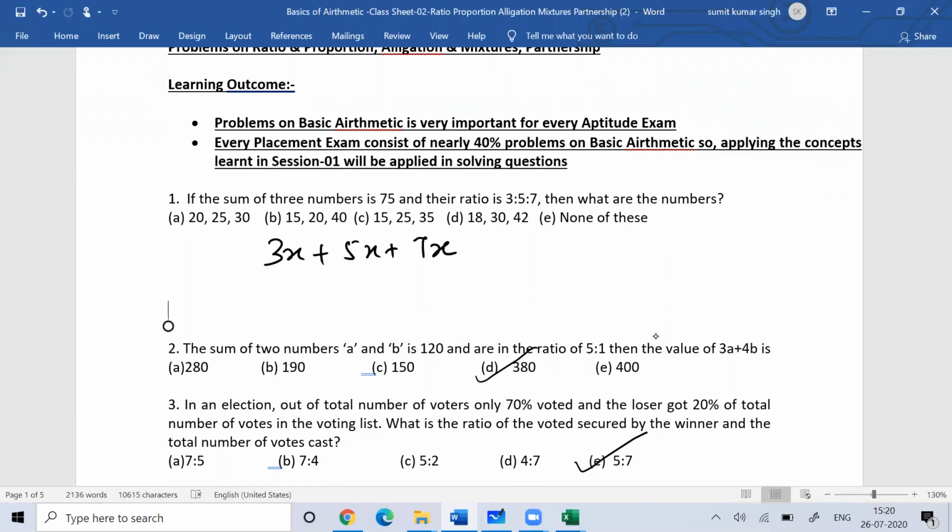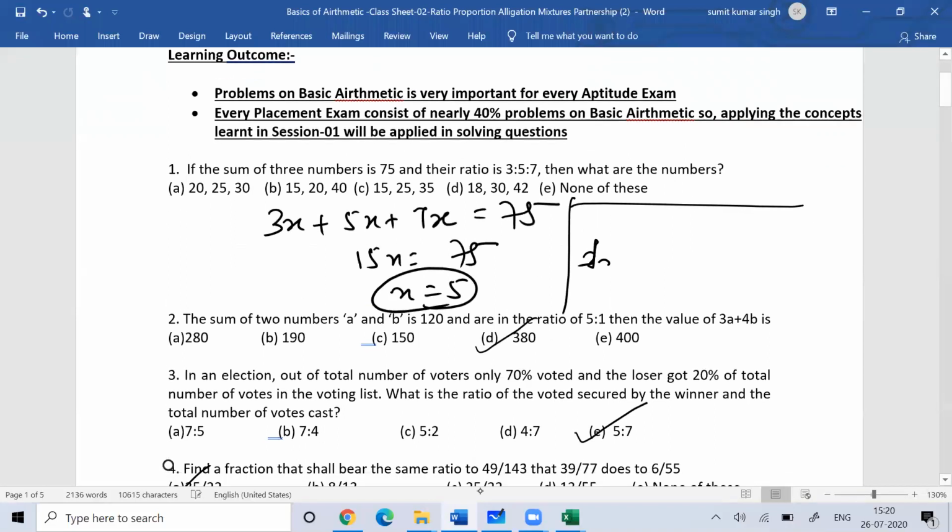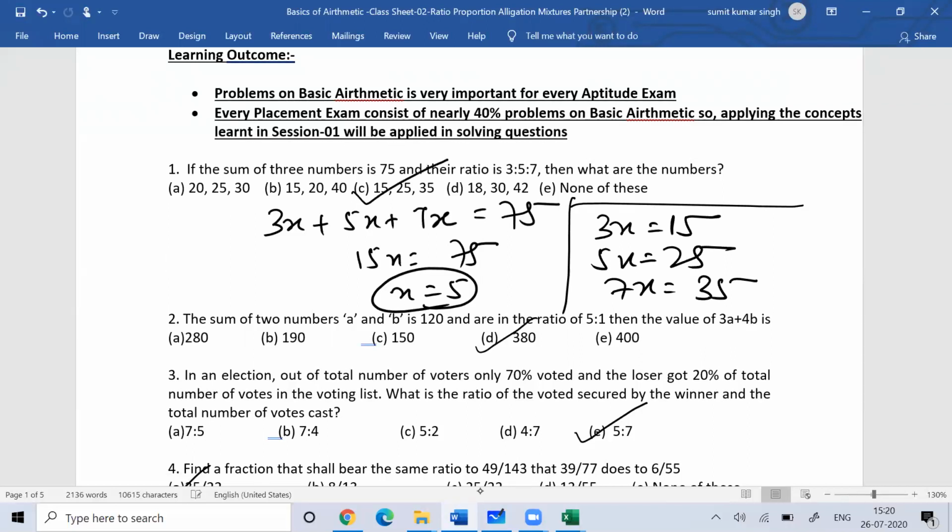The sum is 75, so 15x is equal to 75, so the value of x is 5. Then 3x would be 15, 5x would be 25, and 7x would be 35. So the numbers are 15, 25 and 35. Solving questions on ratios is not a difficult thing; you can solve it very easily.